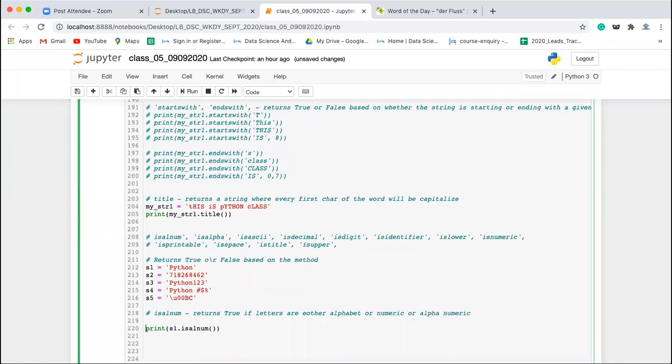So isalnum is going to be true. Let's say if I'll be writing S2 dot isalnum, this will also be true. If I write S3 dot isalnum, this will also be true. And if I write S4 dot isalnum, in that case it will be false. Execute this.